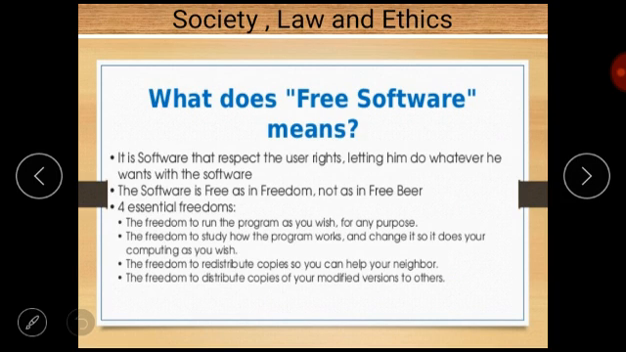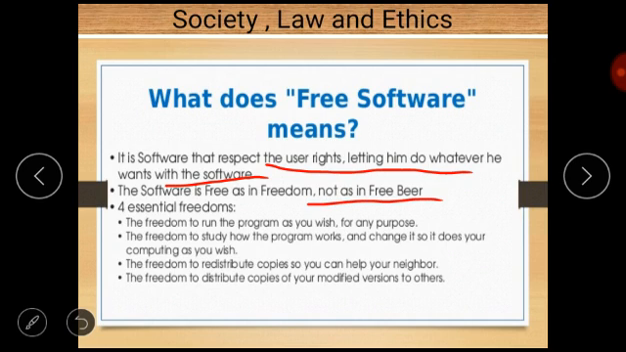So what does free software mean? It is software that respects the user's rights, letting him do whatever he wants with the software. So in one line we can say that it is software that respects the user's rights, letting him do whatever he wants with the software. And the software is free as in freedom, not as in freeware. This point is already discussed.